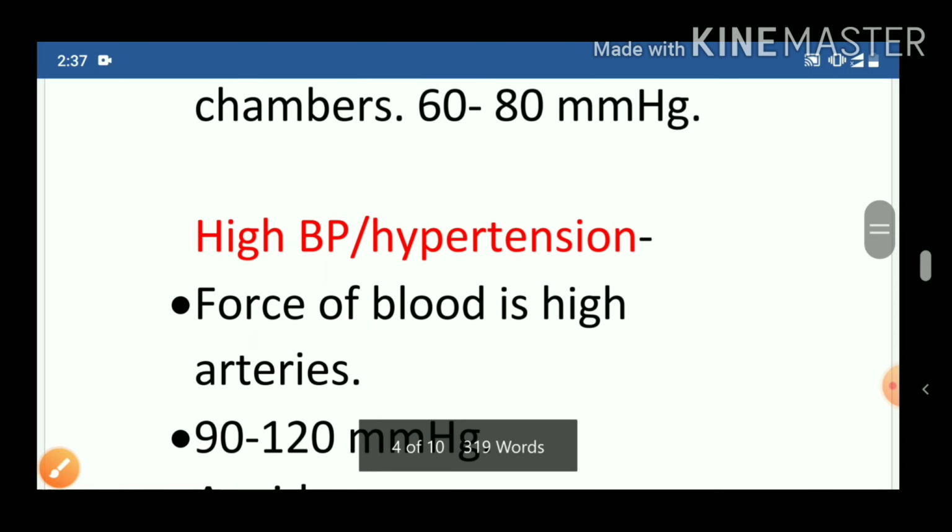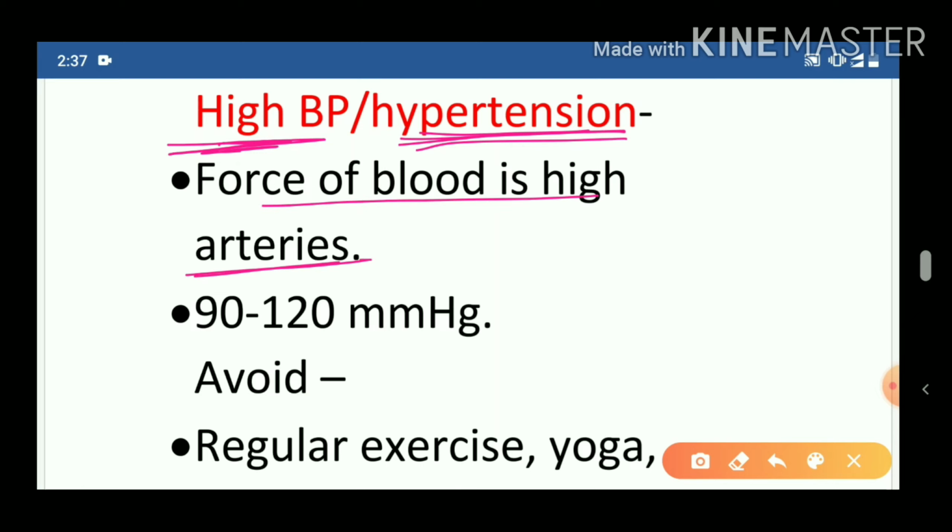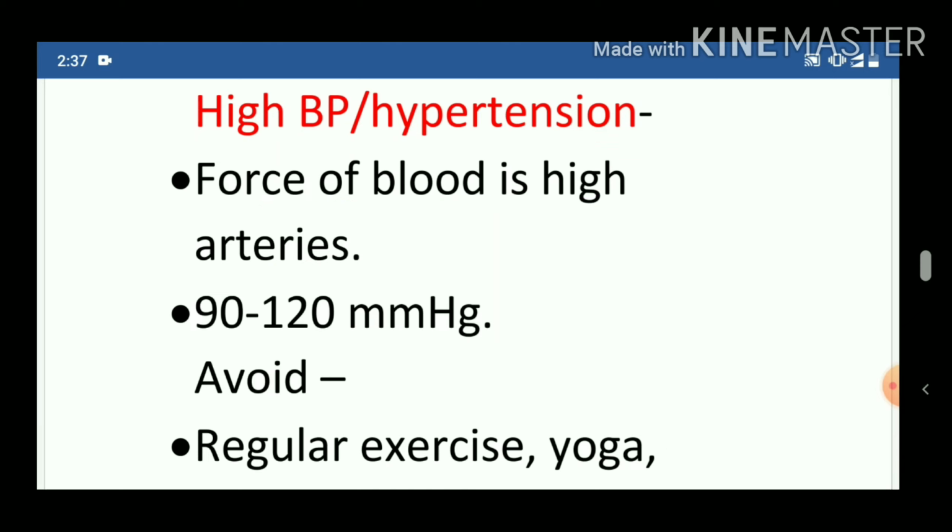Next, there are two types of BP. One is high BP. High BP is also known as hypertension. Hyper means to go up. Now the force of blood is high in the arteries. In high blood pressure, the force of blood is very high. The value of high BP is 90 to 120 mmHg.